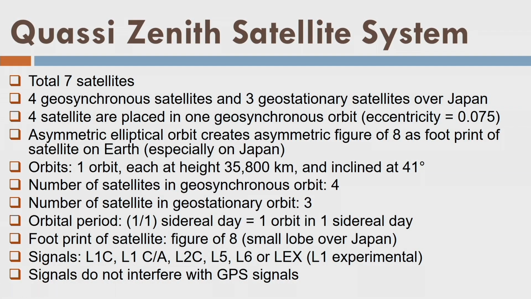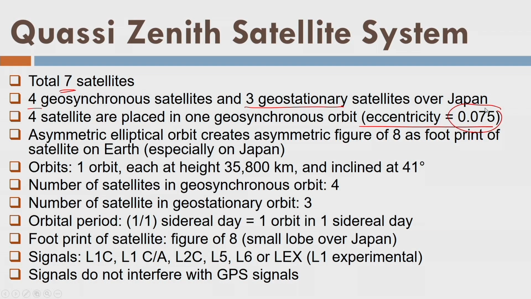Okay, now we have the Quasi-Zenith Satellite System, which is developed by Japan. It has a total of 7 satellites. We have 4 geosynchronous satellites and 3 geostationary satellites over Japan, and the 4 satellites are placed in one geosynchronous orbit, which has this eccentricity. Yes, eccentricity is very important because most of the satellites use close to circular orbits, with eccentricity on the order of 10 to the power minus 3, 0.004, 0.001, something like that. But this one has very high eccentricity, and that has a very special use here.